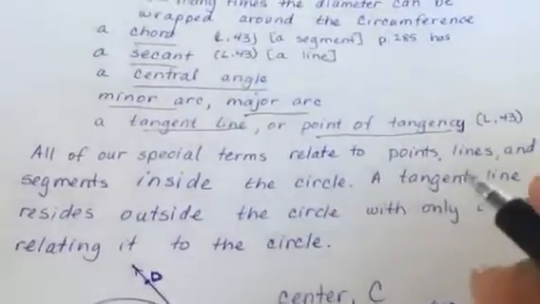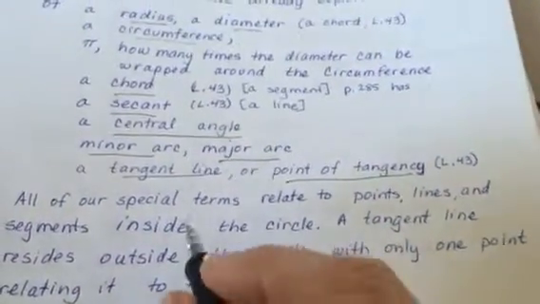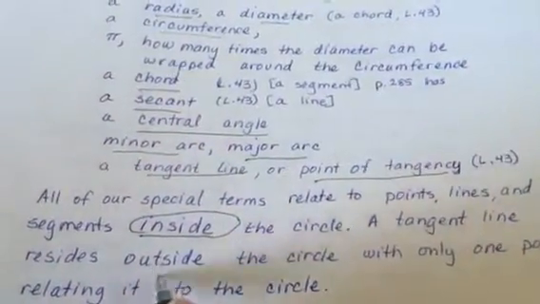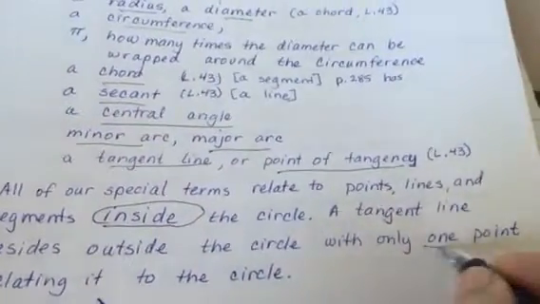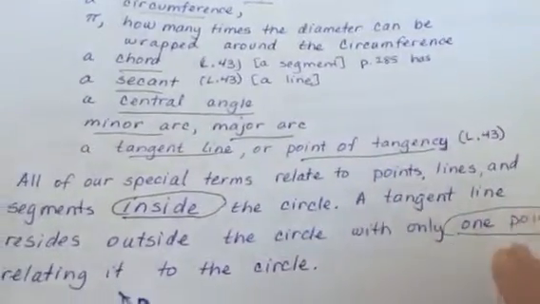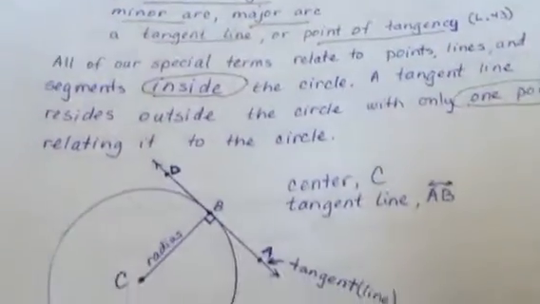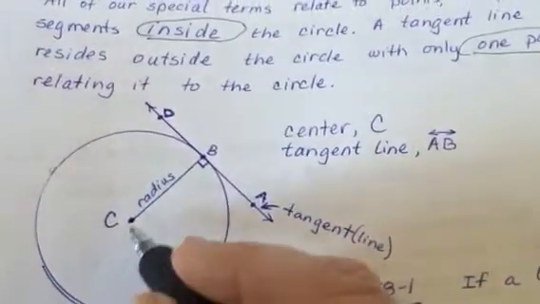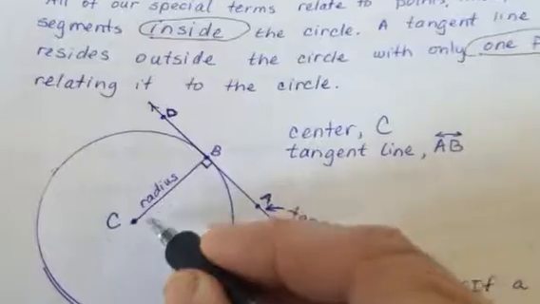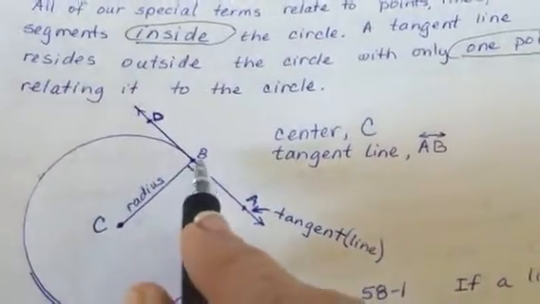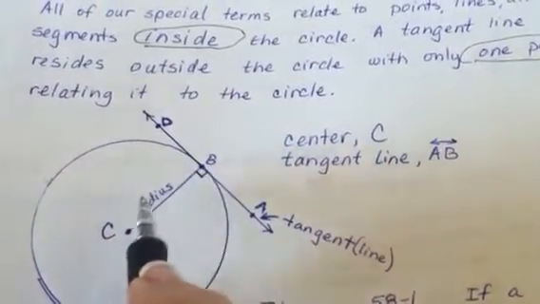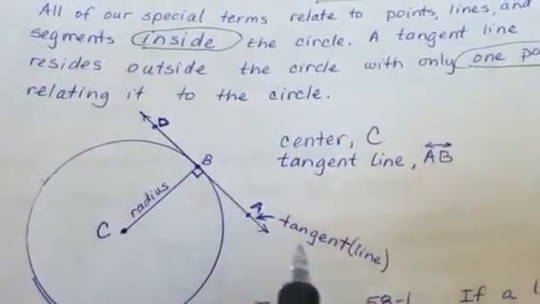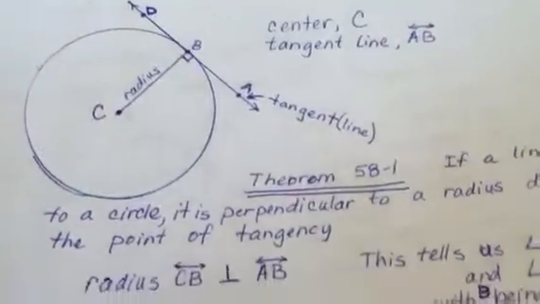All of our special terms relate to points, lines, and segments inside the circle. A tangent line resides outside the circle with only one point relating to the circle. In this drawing, we have a circle C, with C at the center, a radius, a point of tangency of B, and AB, or AD, is the name of the tangent line.